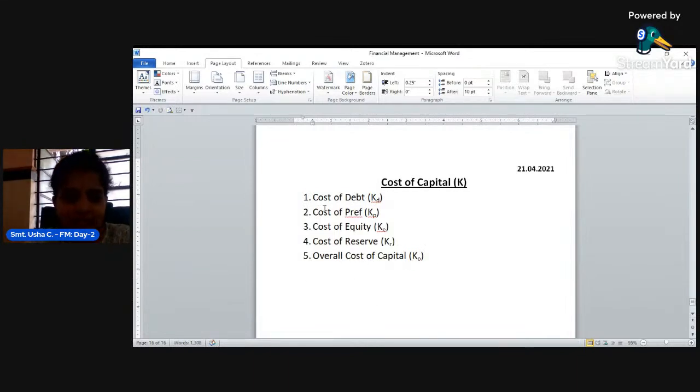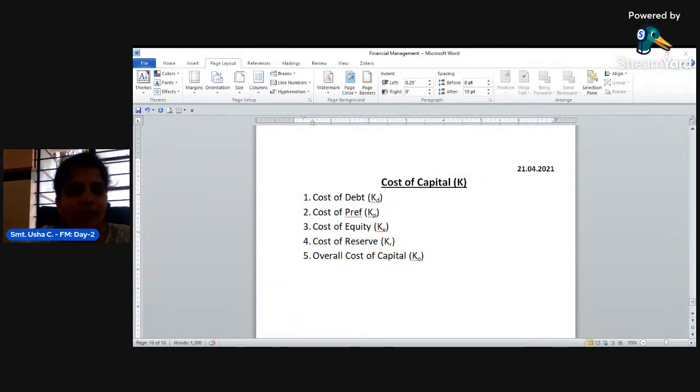Okay, so let us discuss one by one. First, what is called cost of debt? This is debt capital, in the sense borrowed capital. This is external money. When the company has borrowed some amount of capital for managing their business, the company must pay regular interest at a fixed percentage, right? There will be a fixed percentage of interest which the company has to pay.